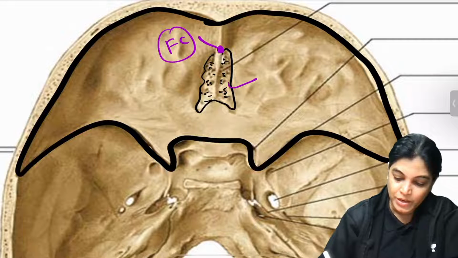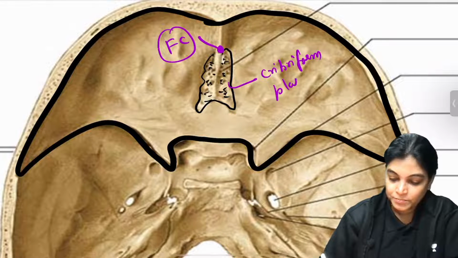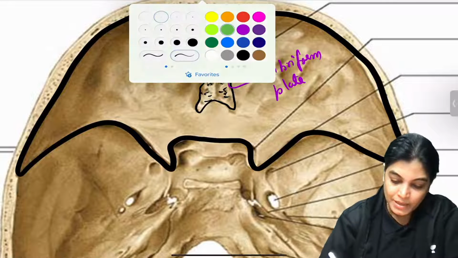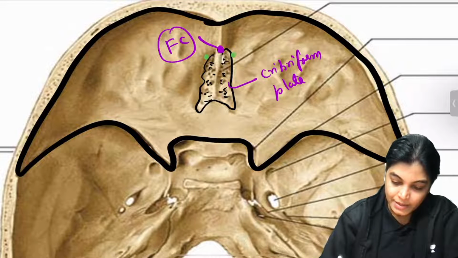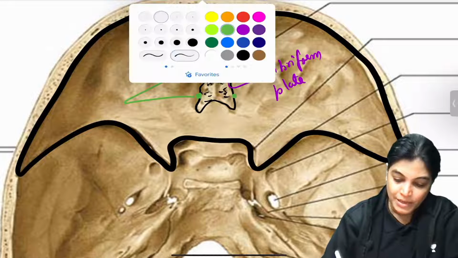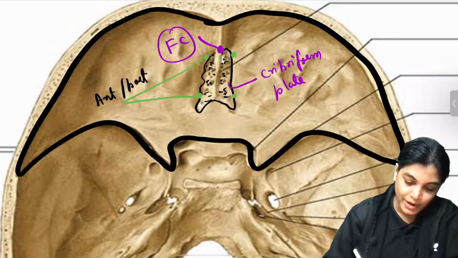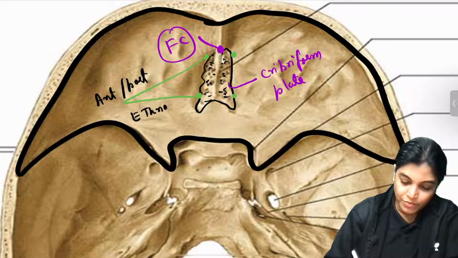This is the cribriform plate of the ethmoid bone. Other foramina located on either side, which I am marking in green color, are the anterior and posterior ethmoidal foramina.